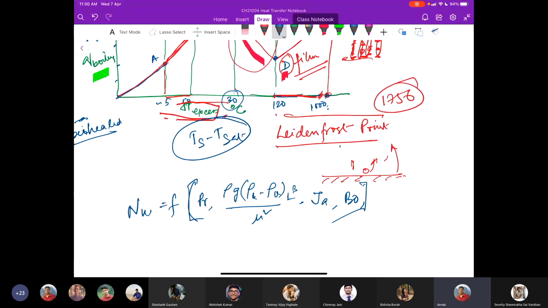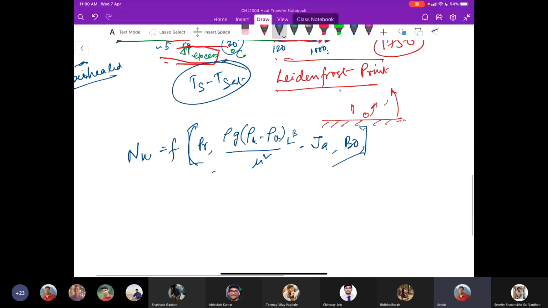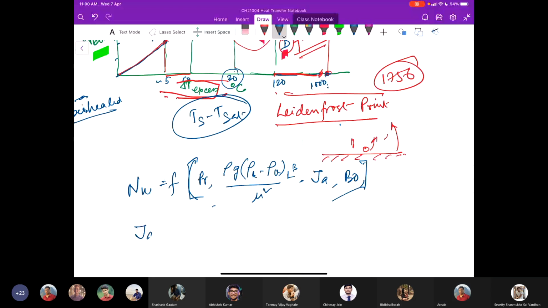So this kind of parameters would be there, where Jacob number is Cp del T by h fg. It involves the latent heat of vaporization. The Bond number involves rho L minus rho V times L square by sigma.